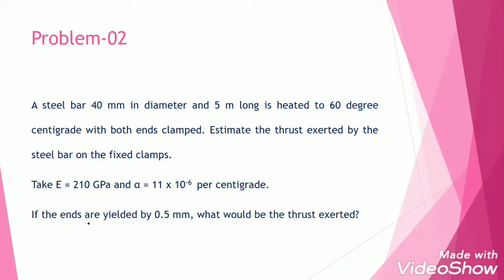If the ends are yielded, the ends are yielded by 0.5 millimeter. Very important to note. Now the ends are surrendered by 0.5 millimeter. So the ends are not that tight; it is clamped, but that much tightness is not there, because when the temperature rises, the molecules of the material push these clamped ends away by 0.5 millimeter. And for this 0.5 millimeter, no stress, no force will be induced in the material. Now the question is, what would be the thrust exerted on the material?